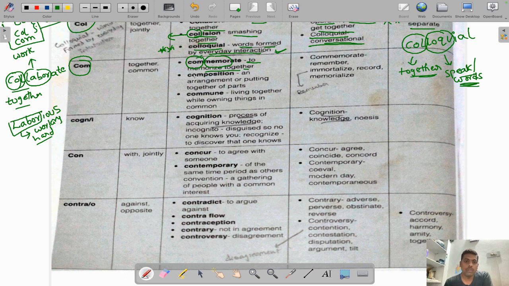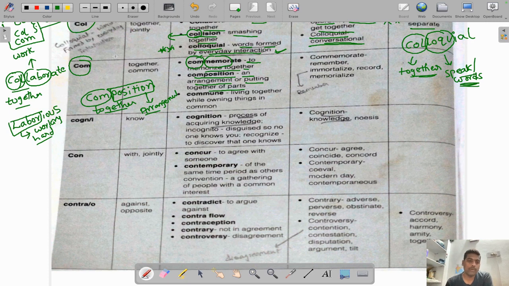Next, composition. Let me split this one. Composition: COM means together, and POSITION means something related to arrangement, you can say. So the exact meaning is, composition means you are trying to arrange something together. You can write it like this: an arrangement or putting together of parts.